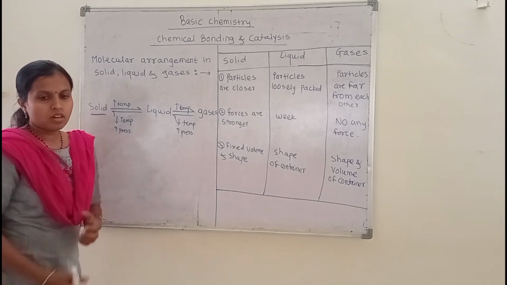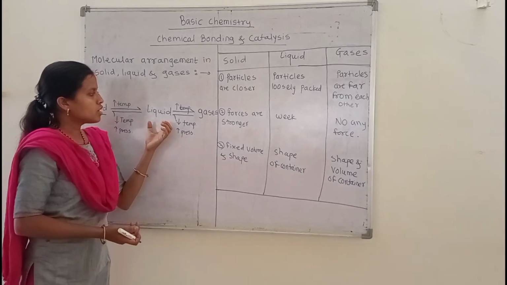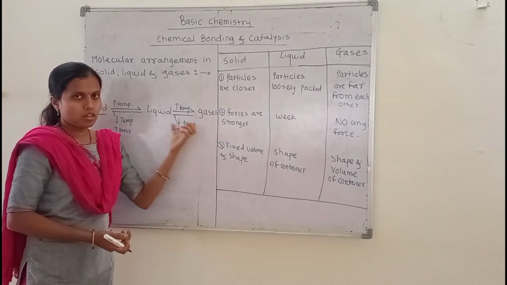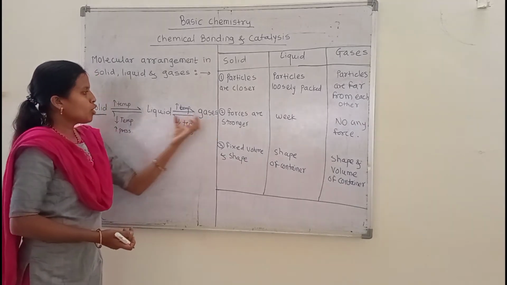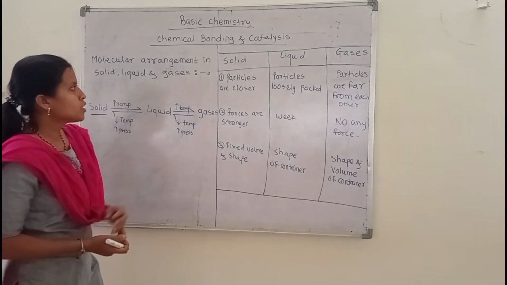But the liquid and gaseous substances do not have a fixed shape, and their intermolecular forces of attraction between the molecules become weak.